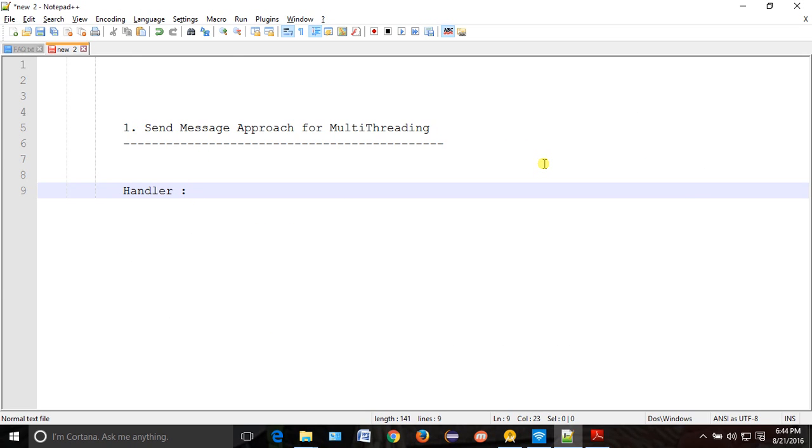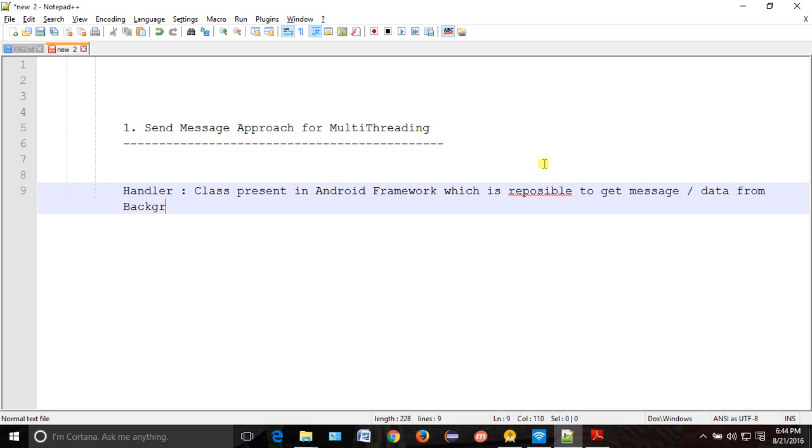Okay, so what is handler? Handler is nothing but a class present in the Android framework, which is responsible to get the message or data from your background thread.